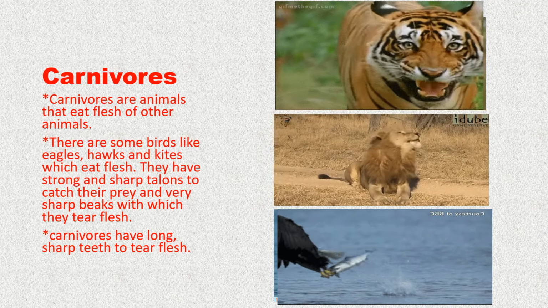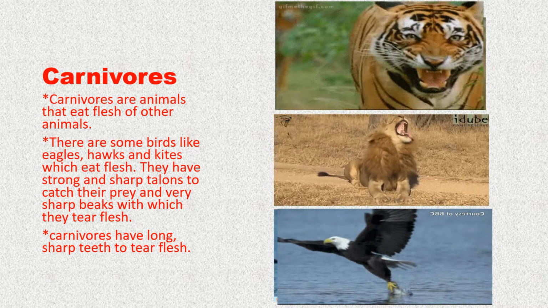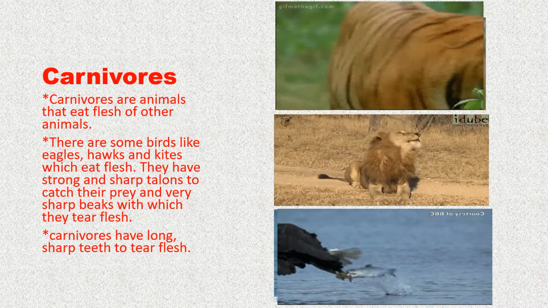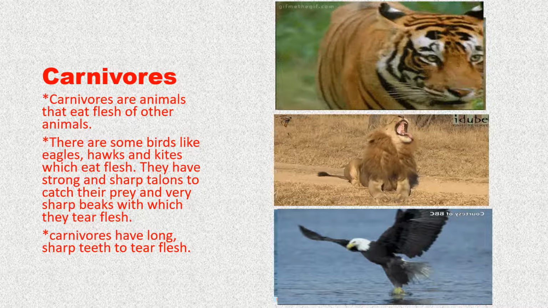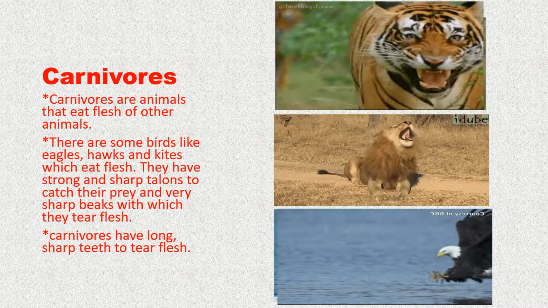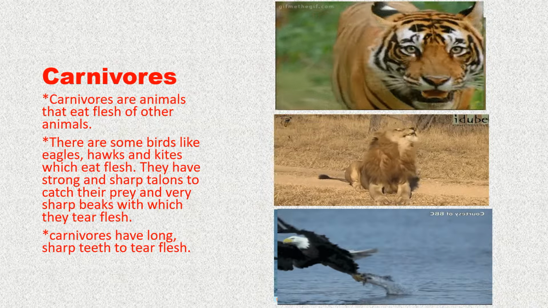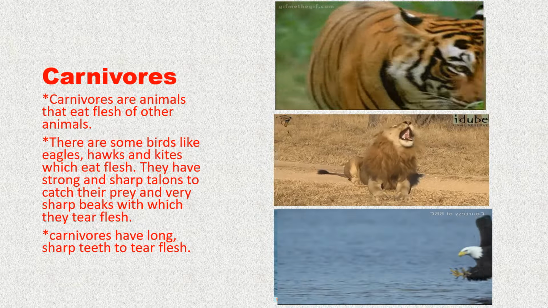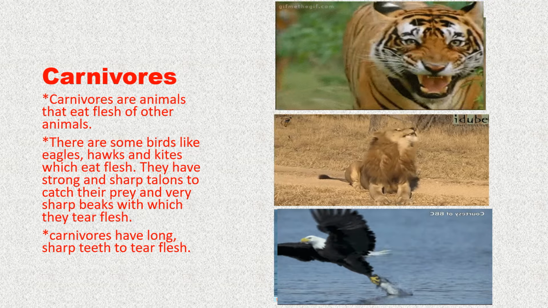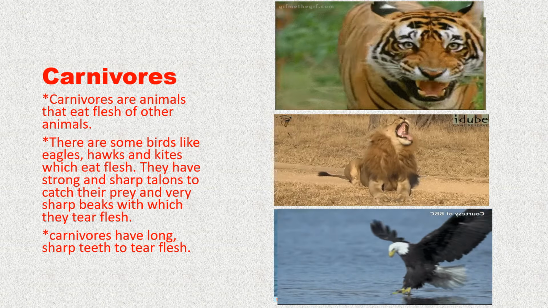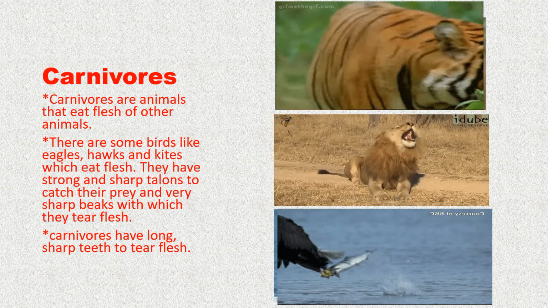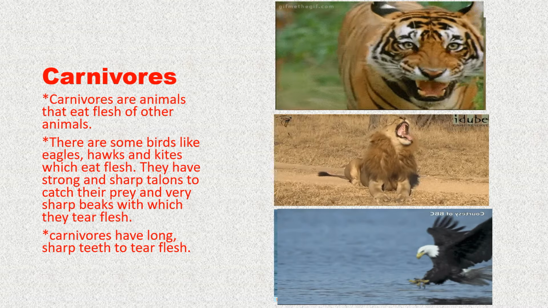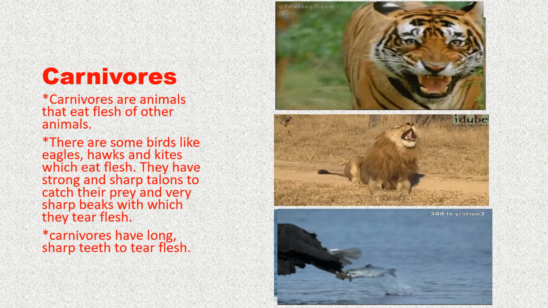Animals that eat flesh of other animals are called carnivores. There are some birds like eagle, hawks, kites which eat flesh. They have strong and sharp talons to catch their prey and very sharp beaks with which they tear their flesh. Carnivore animals like lions, tigers and leopards have sharp and pointed canine teeth to tear the flesh of their prey.